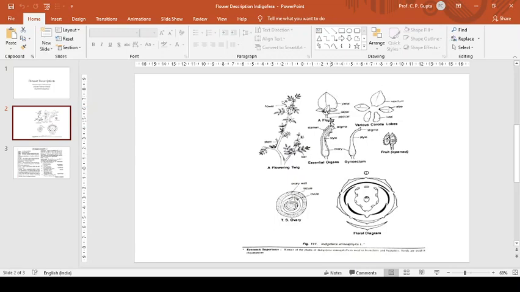Now, we are discussing the flower. The flower is bracteate, pedicellate, complete, hermaphrodite, zygomorphic. Here we can see the zygomorphic position. We can see it in the floral diagram also, we'll discuss it later. Pentamerous, hypogynous, cyclic, and bright red colored papilionaceous corolla.